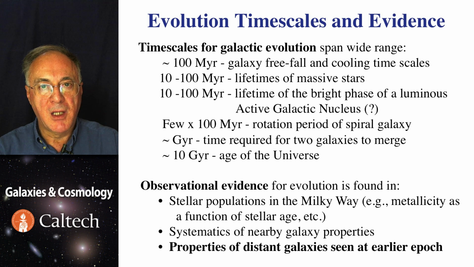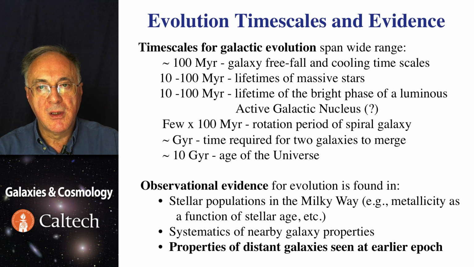The internal timescales within galaxies are commensurate with their freefall timescales, which would be a few 100 million years. And the timescales needed for merging and assembly are typically of the order of billion years. And finally, there is Hubble time of the order of 10 billion years, through which galaxies evolve.